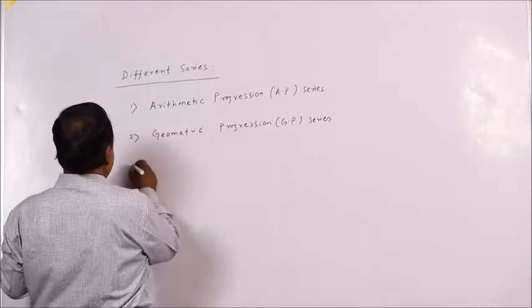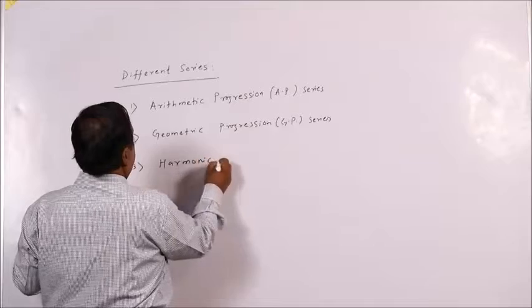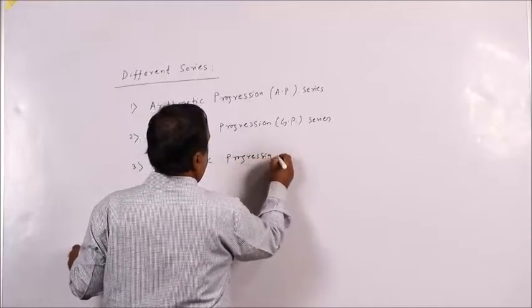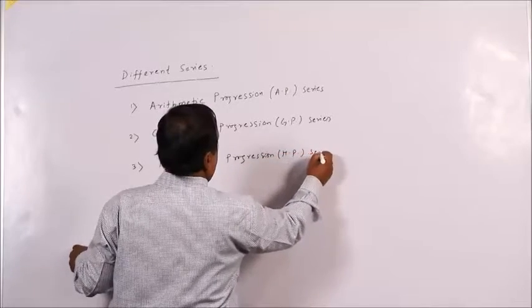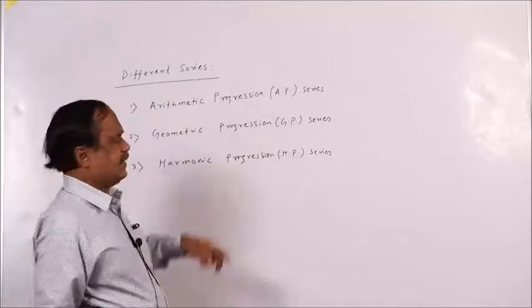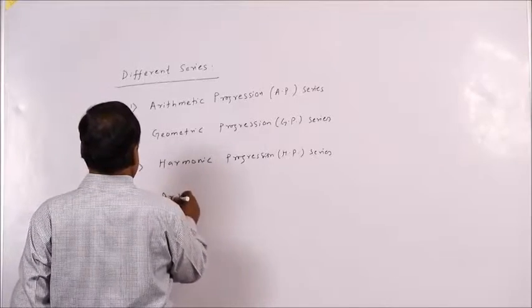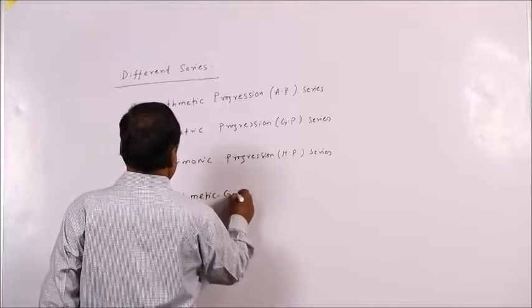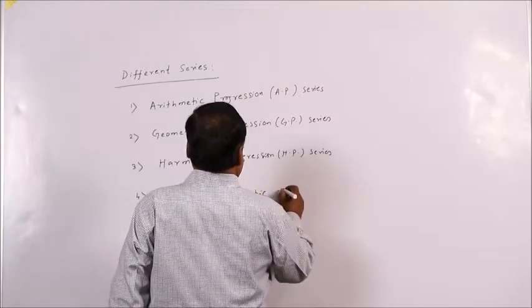Number 3, harmonic progression series: AP series, GP series, HP series, and then arithmetico geometric series.